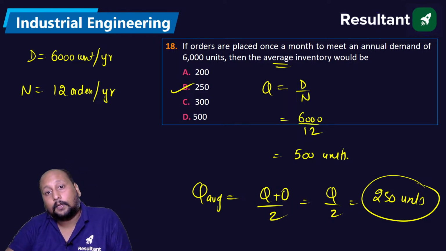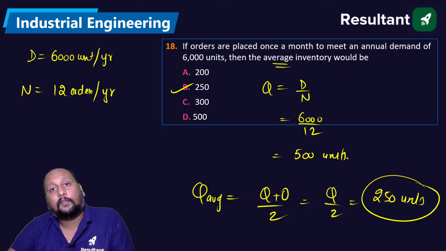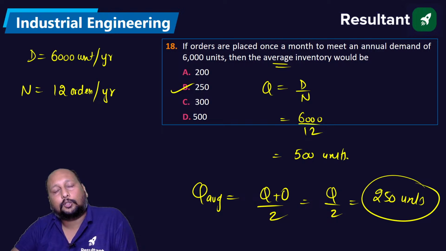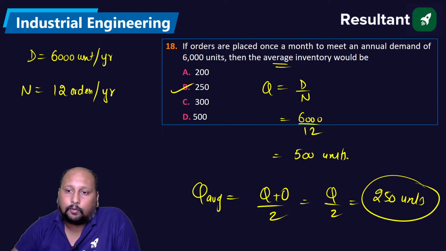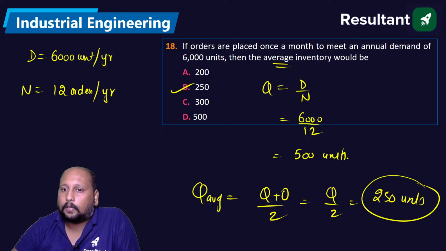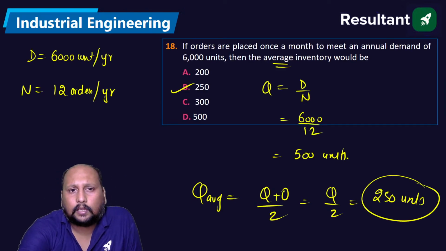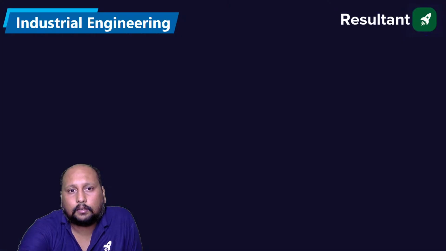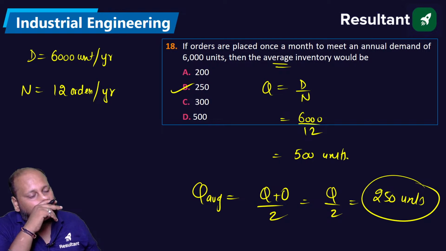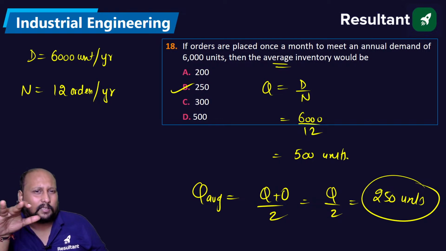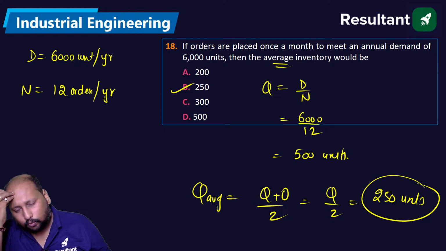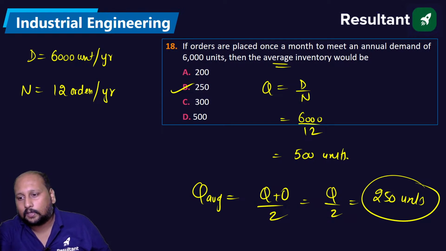You will have options like this which you feel tempted to mark, but do not do it, because the question levels are very basic and I want you to solve them as soon as possible. These were the 18 questions I wanted you to do. Industrial engineering questions are very basic. Some questions are so easy that by looking at the question you will be able to answer.